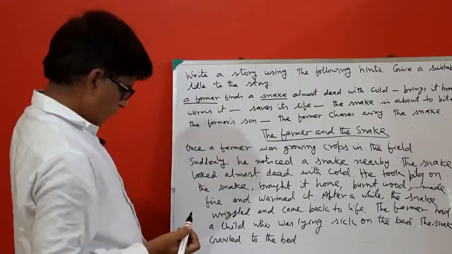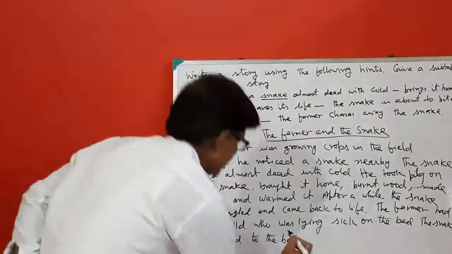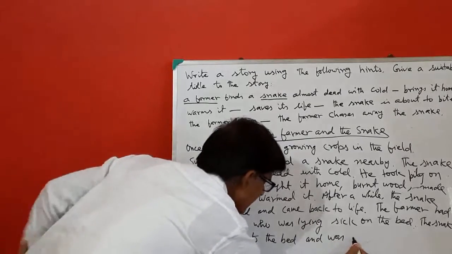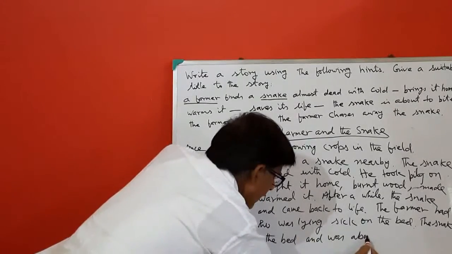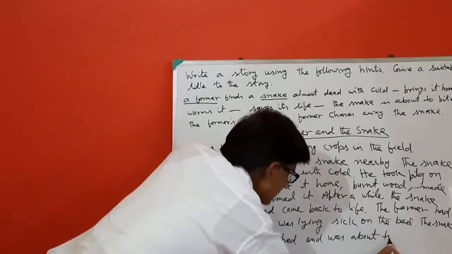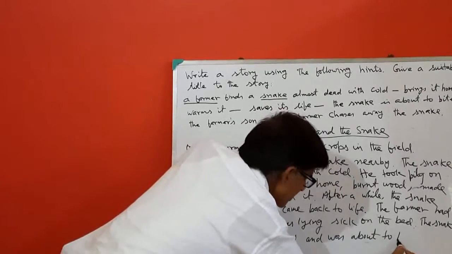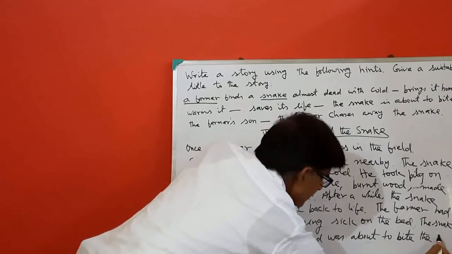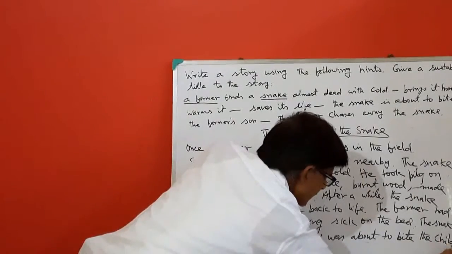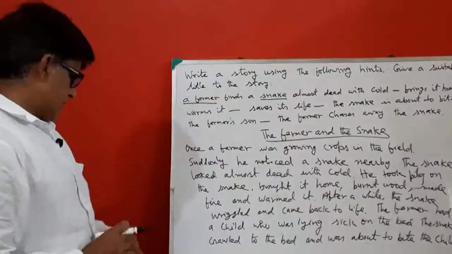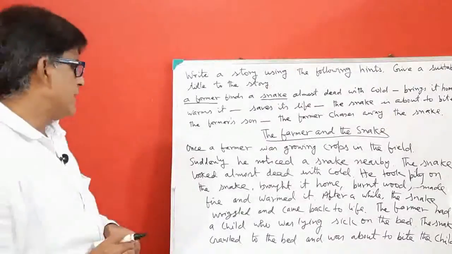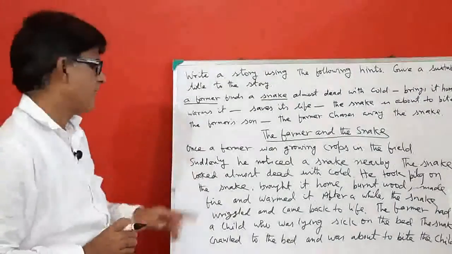The snake crawled to the bed and was about to bite the child. The snake crawled to the bed and was about to bite the child.